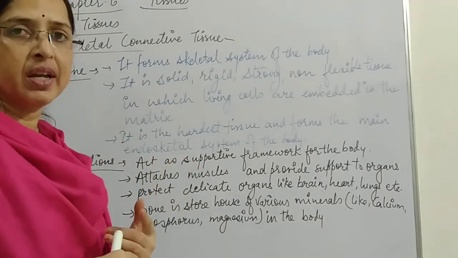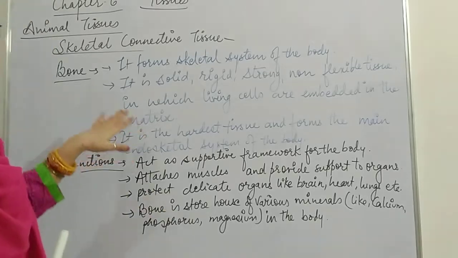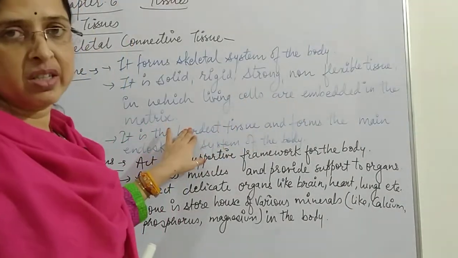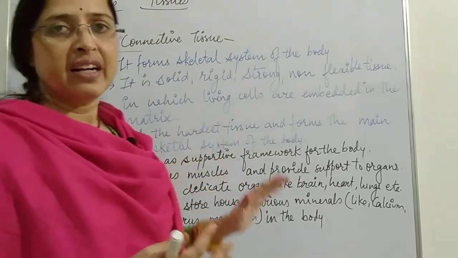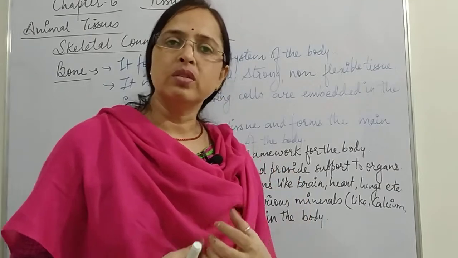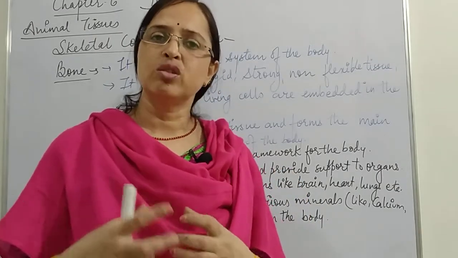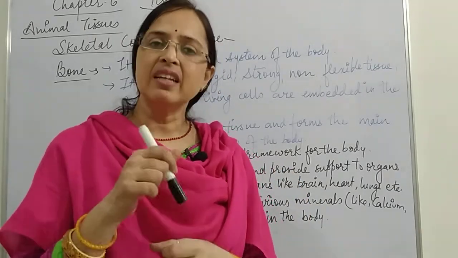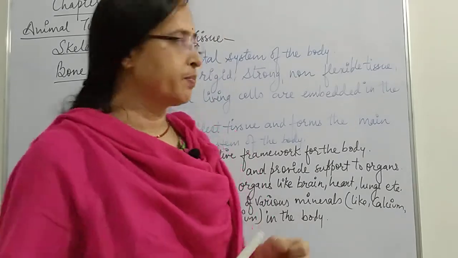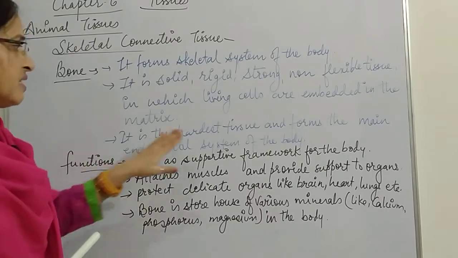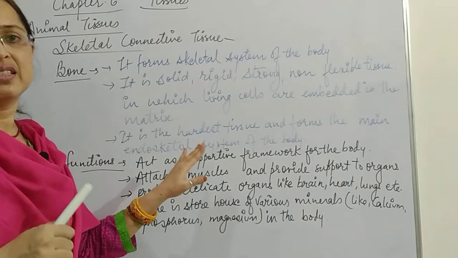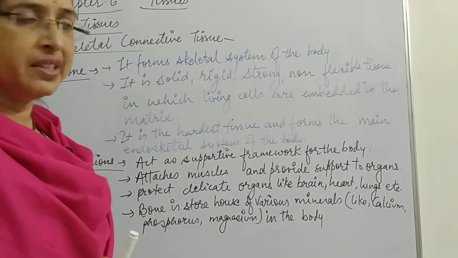Cartilage is flexible whereas bone is non-flexible, in which living cells are embedded in the matrix. The same thing as in cartilage. Cartilage was flexible, soft. But in bones, bone is what? Rigid, hard and strong, tough. But inside the matrix, living cells are also present in bones. Then it is the hardest tissue and forms the main endoskeleton system, that is our skeleton.